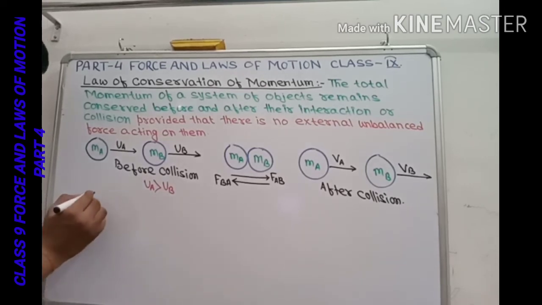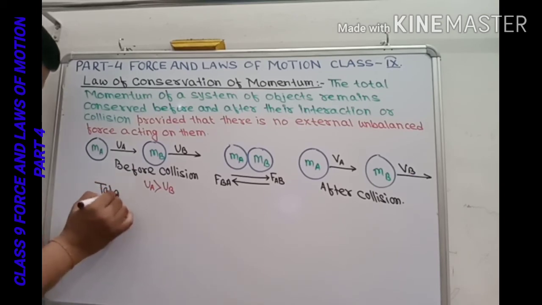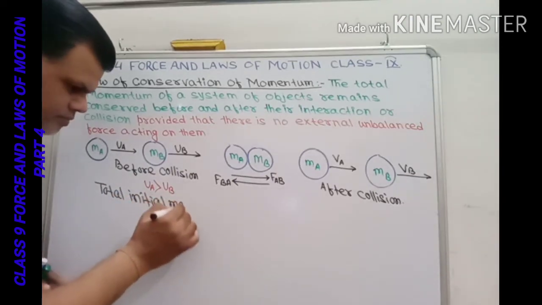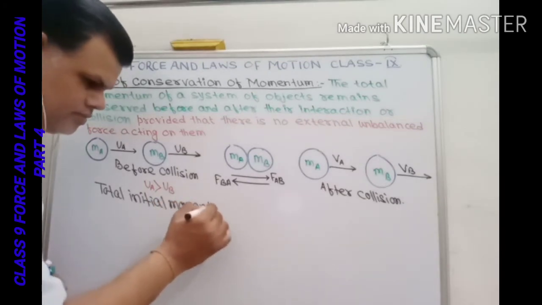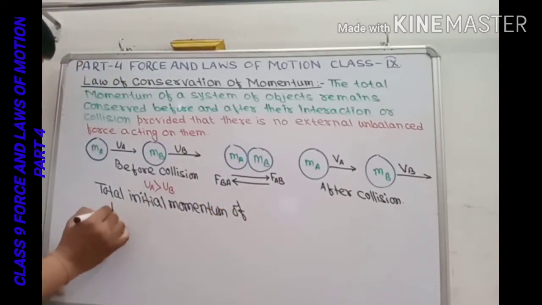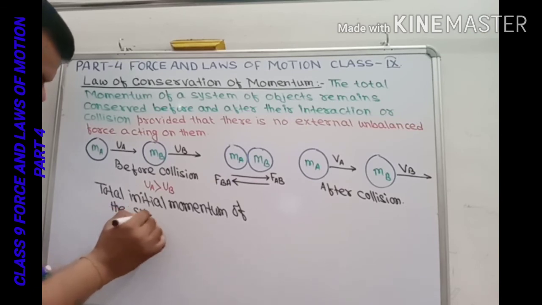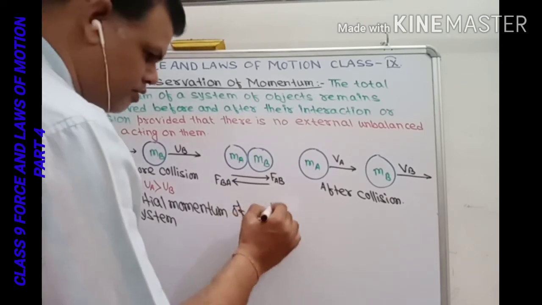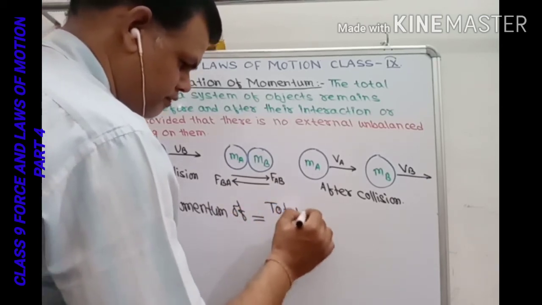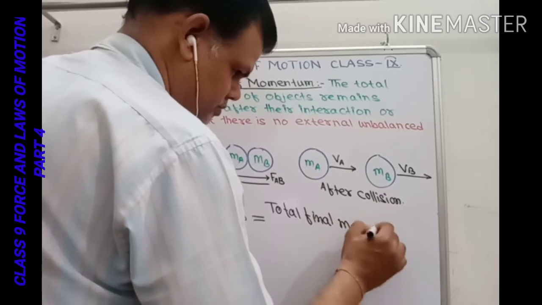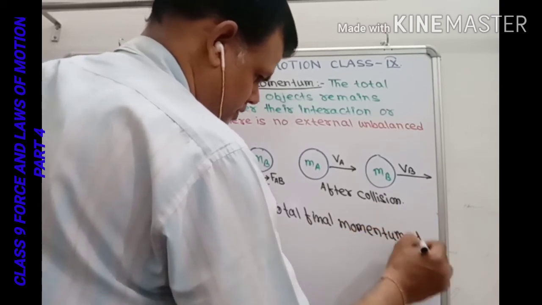Now we can write, according to the law of conservation of momentum, total initial momentum of the system is equal to total final momentum of the system.